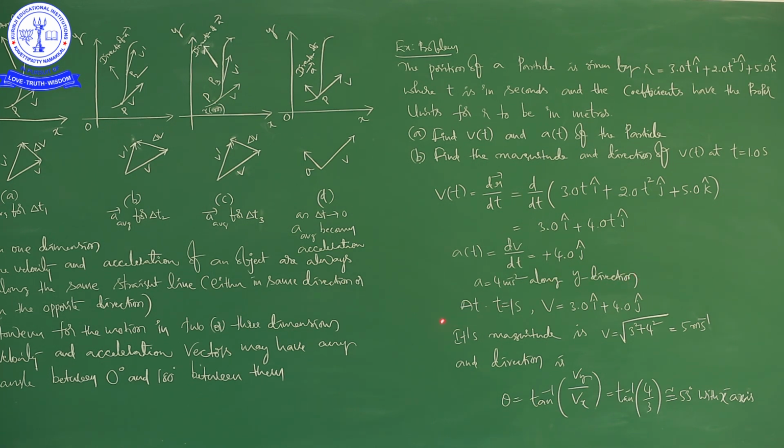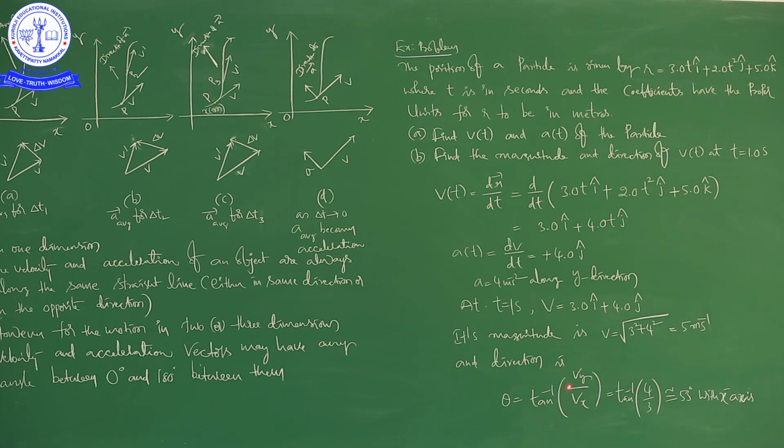Okay, right. Next, at t is equal to 1 second, right. Sorry, here I told I think 10 seconds, but it is not 10 seconds, it is 1.0 second. So, at t is equal to 1 second, we are going to find magnitude and direction of velocity. Okay, right. So, at t is equal to 1 second, v is equal to, in place of t you have to write 1, right. Then 3.0 i cap plus 4.0 j cap, it is the velocity at t is equal to 1 second. If you want to find magnitude, as usual v is equal to square root of 3 square plus 4 square, right. Then it will be square root of 25, then it is 5 meter per second.